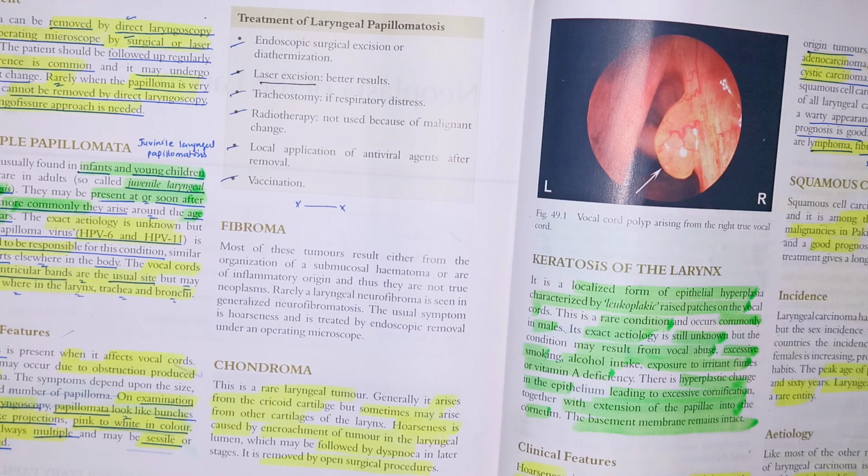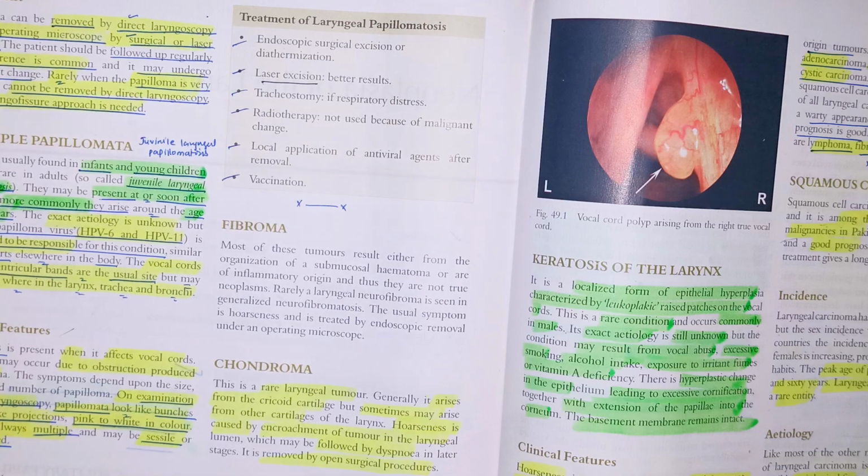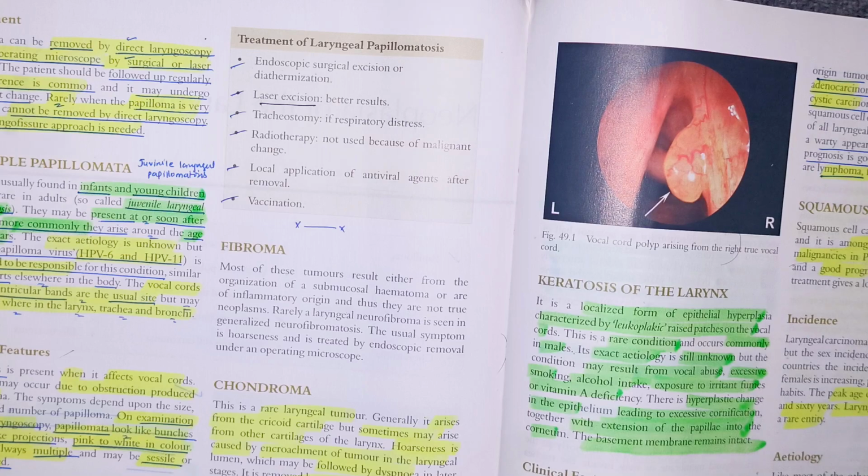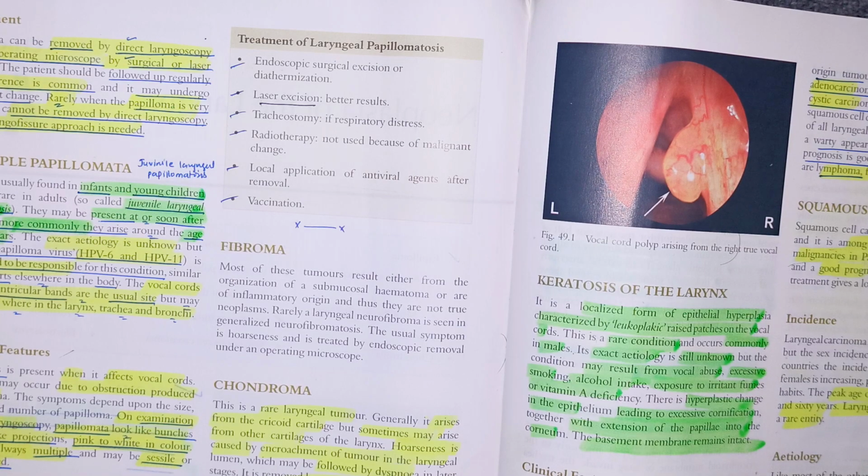Fibroma. Fibroma of the larynx. Most of the fibromas result either from the organization of the submucosal hematoma or they are of inflammatory origin. So they are actually not true neoplasms.